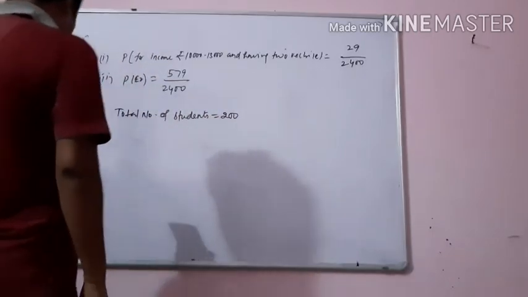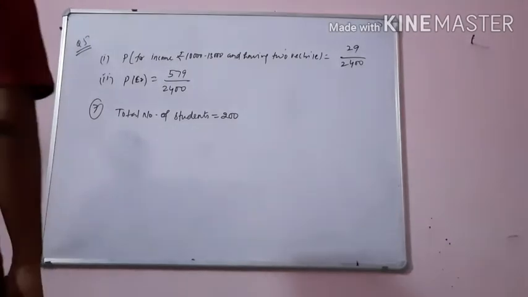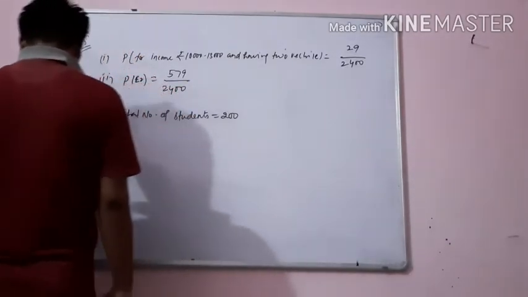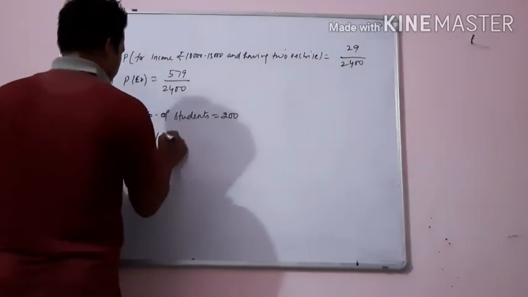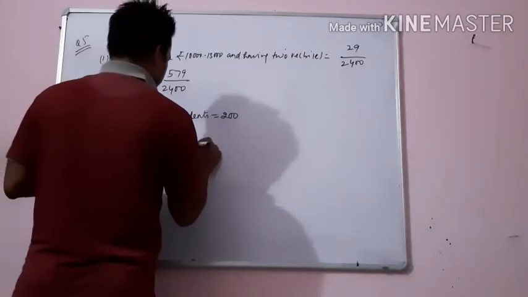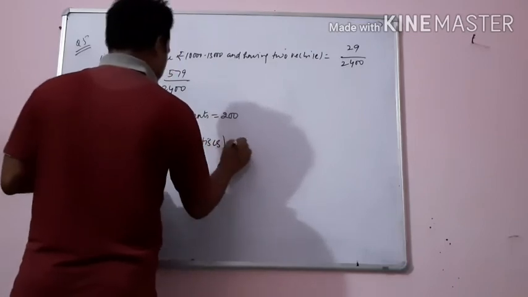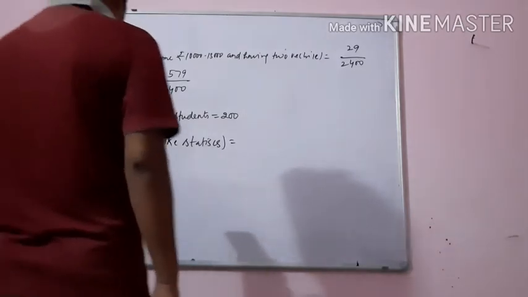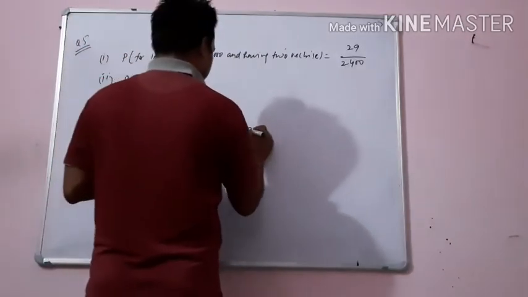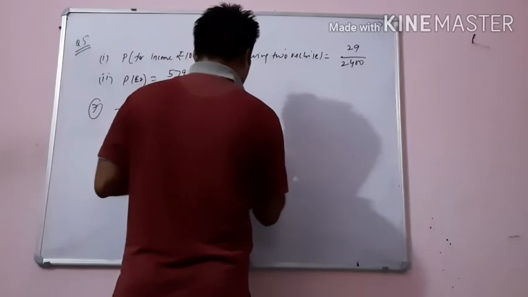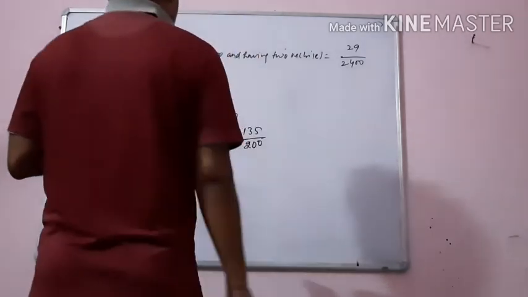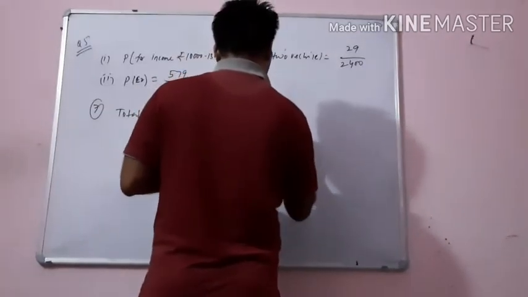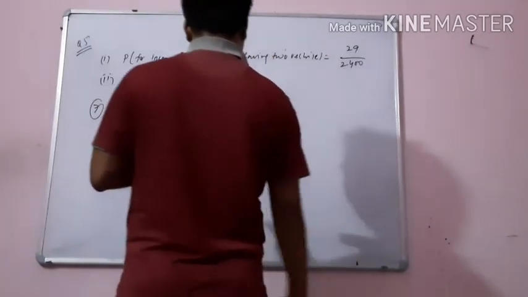Now find the probability that a student chosen at random will like statistics. So probability P of liking statistics: how many students like statistics? See in the table, that is 135. 135 upon 200. So when you divide, you will get 0.675.